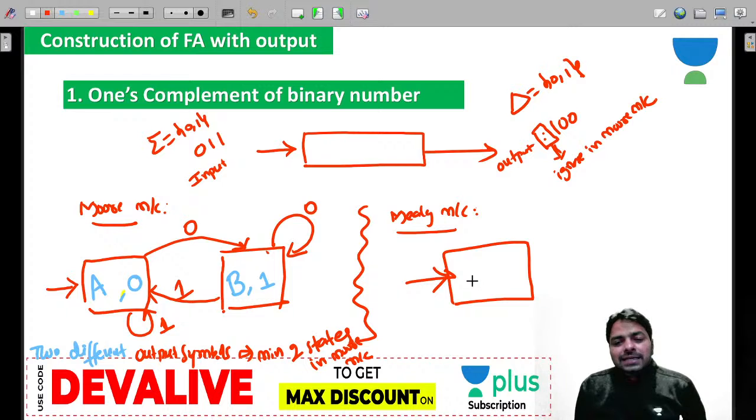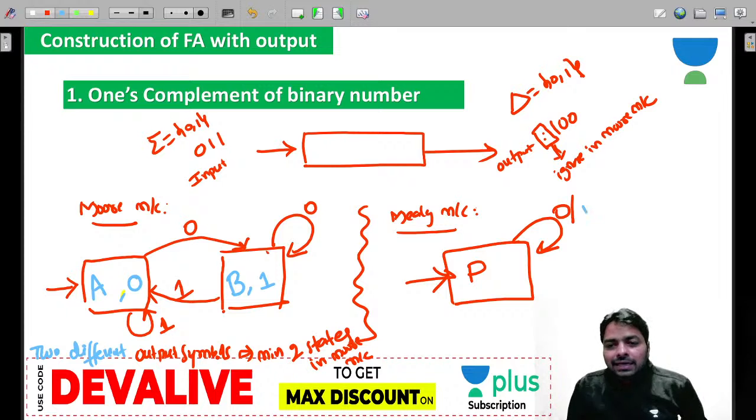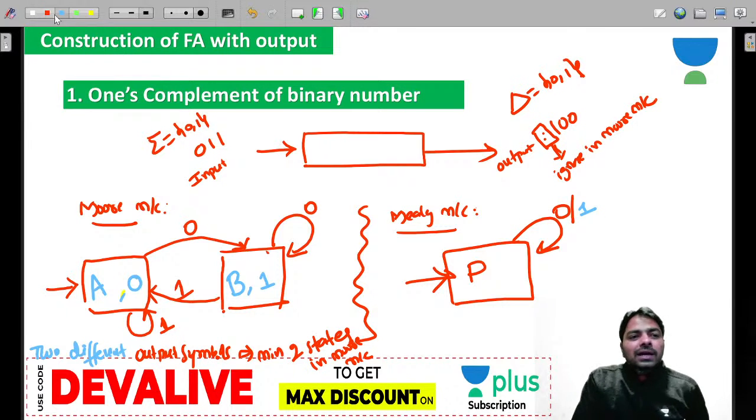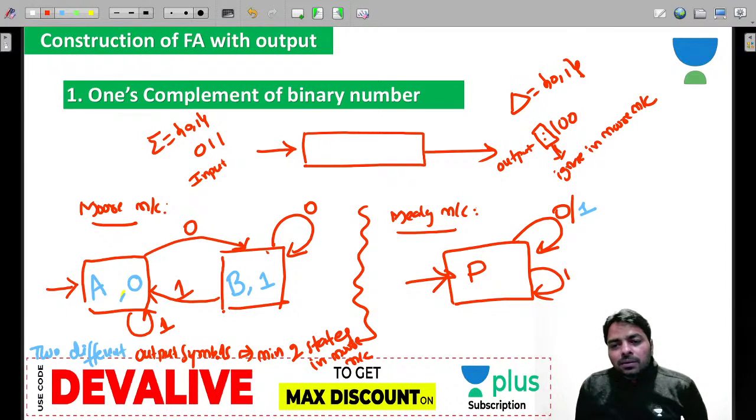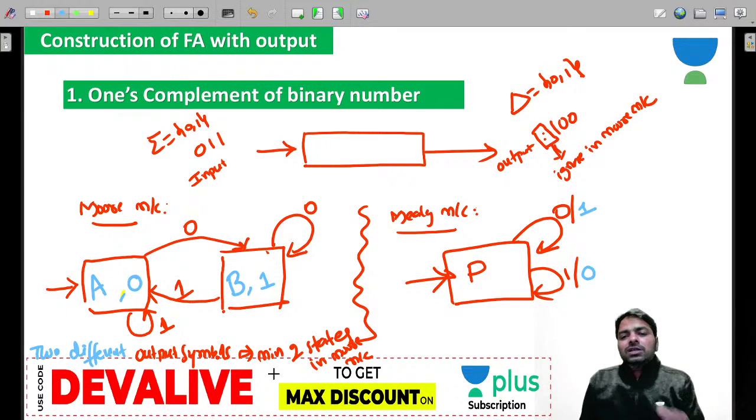And this is, let's say, P is your state. If 0 comes, produce 1 directly. And if 1 comes as an input, produce 0 as an output. So this is pretty straightforward, right? So if you have 0, 1, 1, it produces 1, 0, 0. There is no default output.